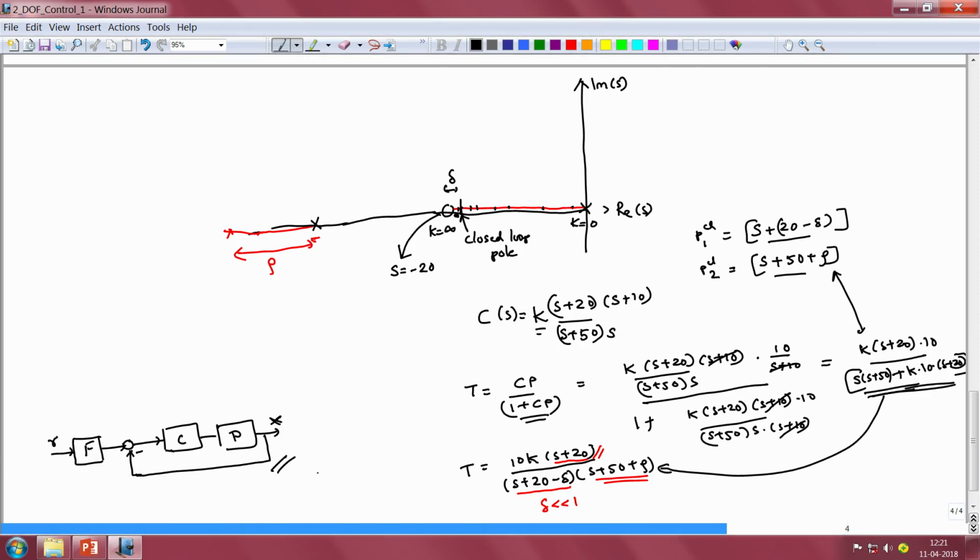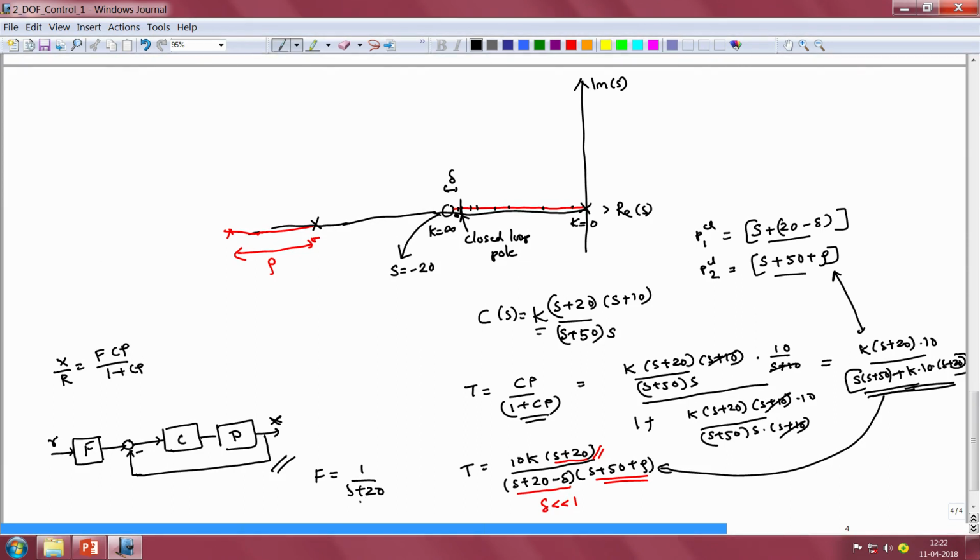Hence, we choose the pre-filter to cancel this 0. In other words, we choose the pre-filter to have the form 1 by s plus 20, so that the overall transmission function from the reference all the way to the output is going to be given by x by r is equal to f times Cp divided by 1 plus Cp.